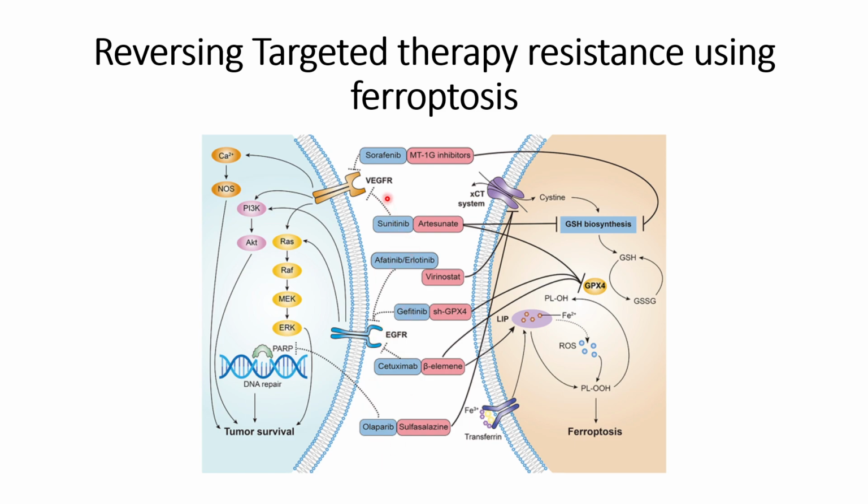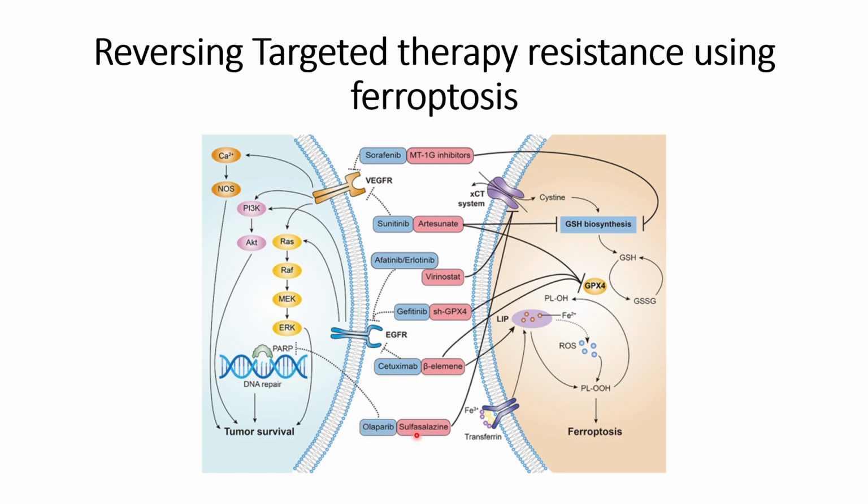So they modify themselves, or not just modify themselves, they somehow make themselves resistant against this kind of inhibitors. So how can these things be reversed? This can be reversed through complementary inhibitors that will promote ferroptosis, as the reverse of tumor cell survival is ferroptosis, that is programmed cell death.